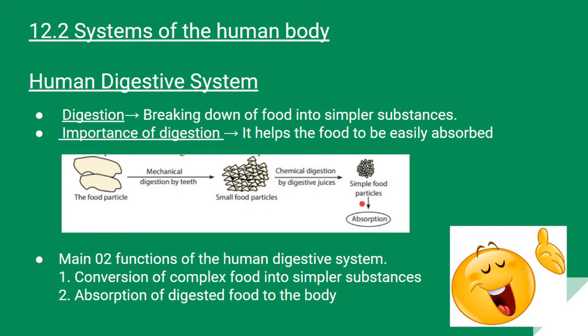Human digestion is quite important for the existence of all organisms. There are two main functions of the human digestive system. The first function, as shown here, is that it turns large food particles into simpler food substances. The next is that it absorbs the small food particles, the nutrients in them, into the body. Those are the two main functions of the human digestive system.